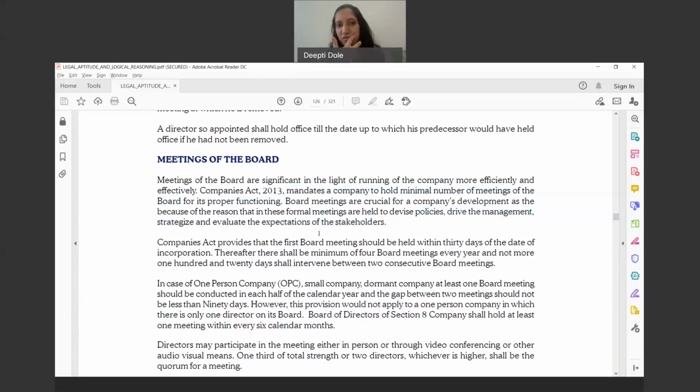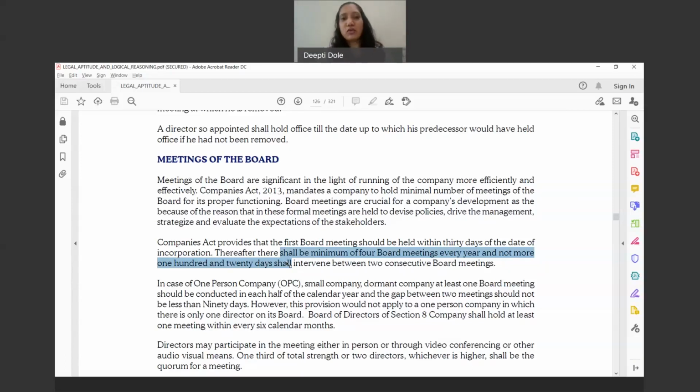The first meeting of the board of directors has to be conducted within 30 days of the incorporation. So if the company gets incorporated on 15th of June, within 30 days, the first board meeting has to take place. And thereafter, there shall be a minimum of four board meetings every year, and not more than 120 days shall intervene between two consecutive board meetings.